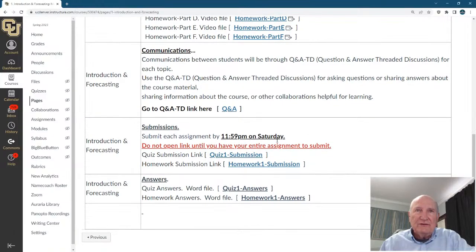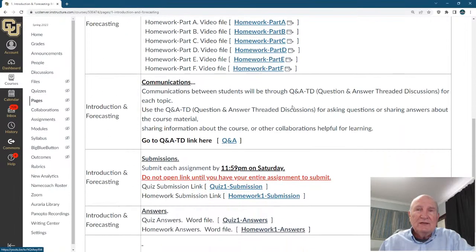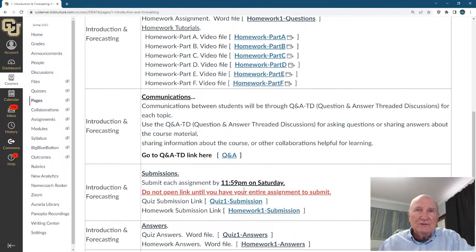Make sure it's 11:59 on Sunday. Here's your submission for the quiz, submission for the homework. And then after you've submitted it, down here are the answers: Quiz 1 answers and homework 1 answers. Now notice that up here are the questions, down here are the answers, and here the submission.